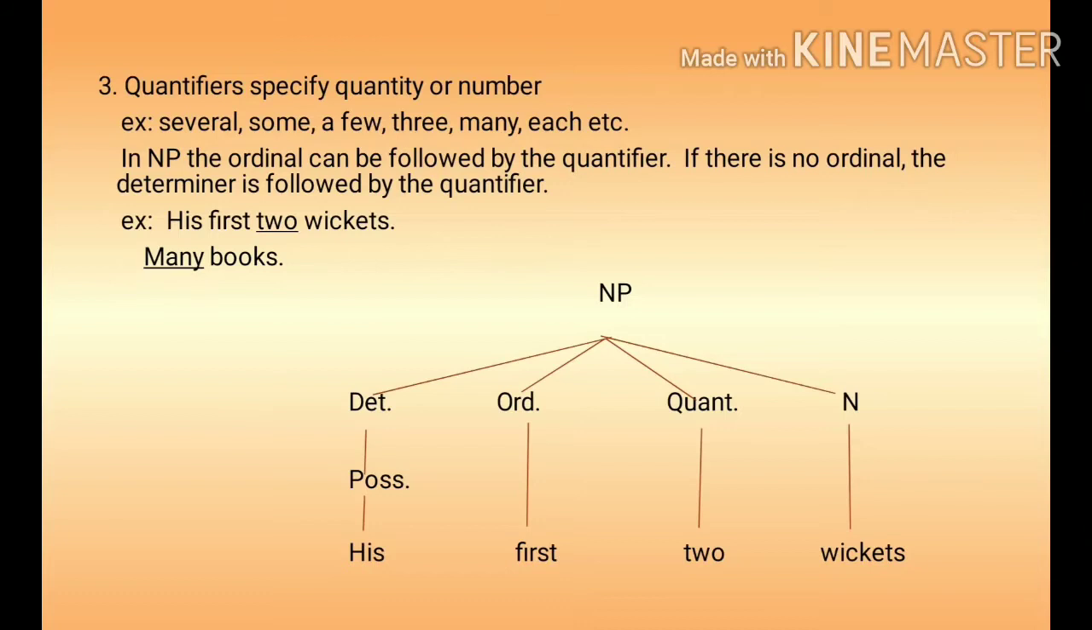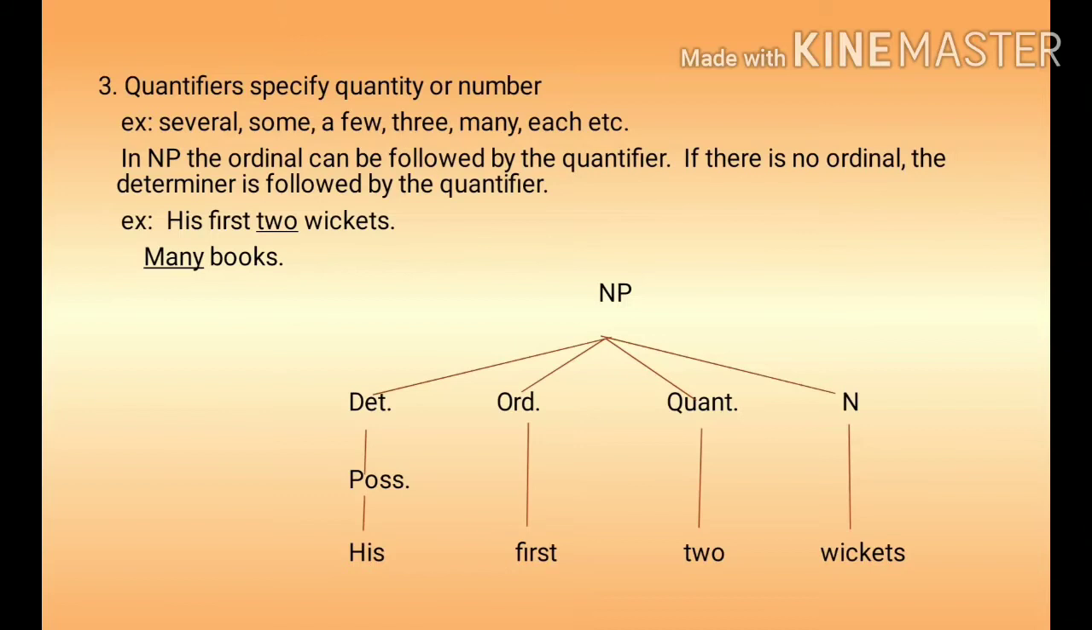Next is quantifiers. Quantifiers specify quantity or number. Example, several, some, a few, three, many, each, etc. In noun phrase, the ordinal can be followed by the quantifier. If there is no ordinal, the determiner is followed by the quantifier. Example, his first 2 wickets. Many books. Here, his first 2 wickets is represented in tree diagram.